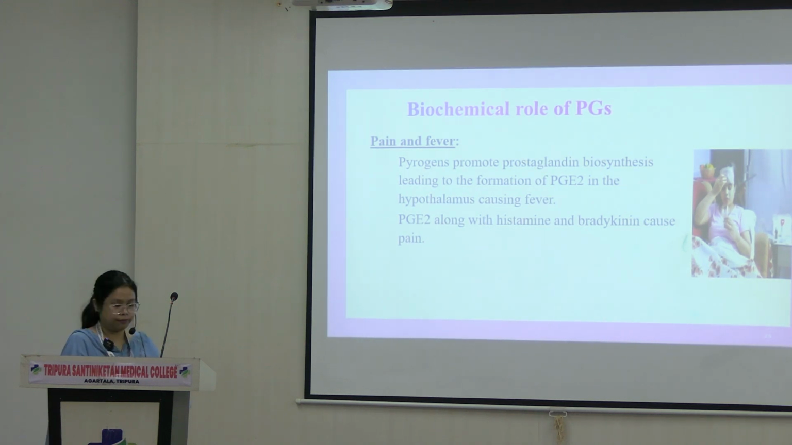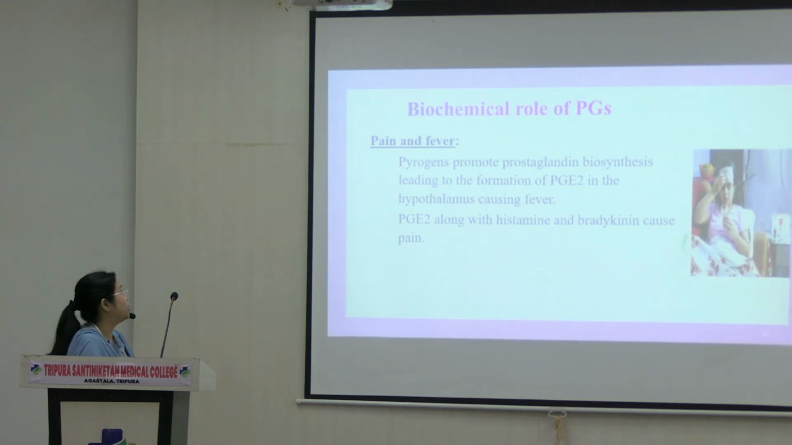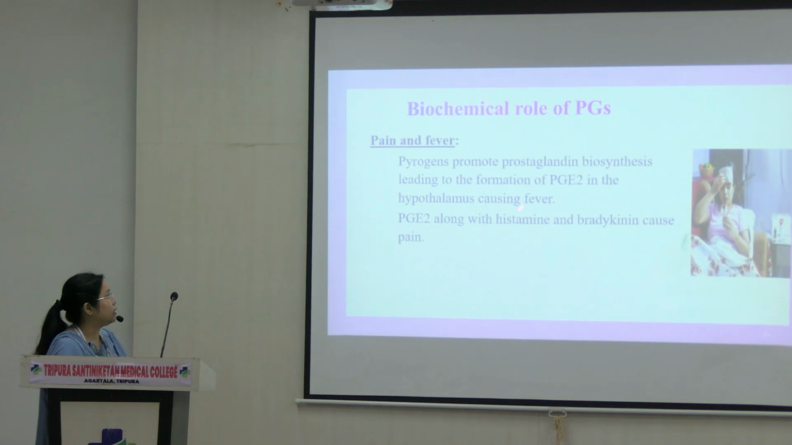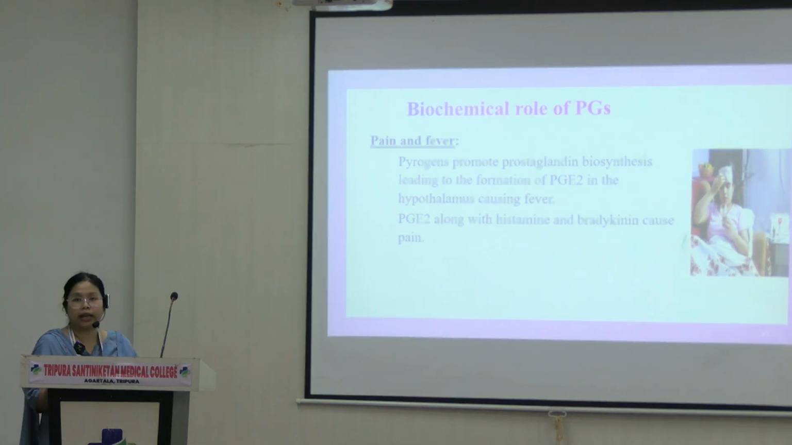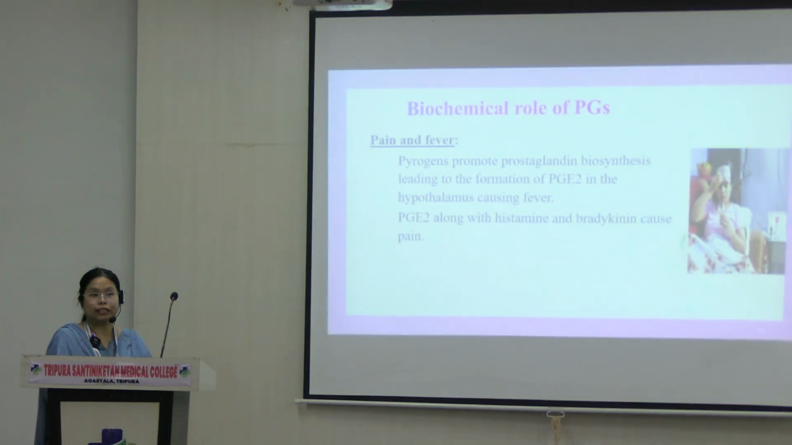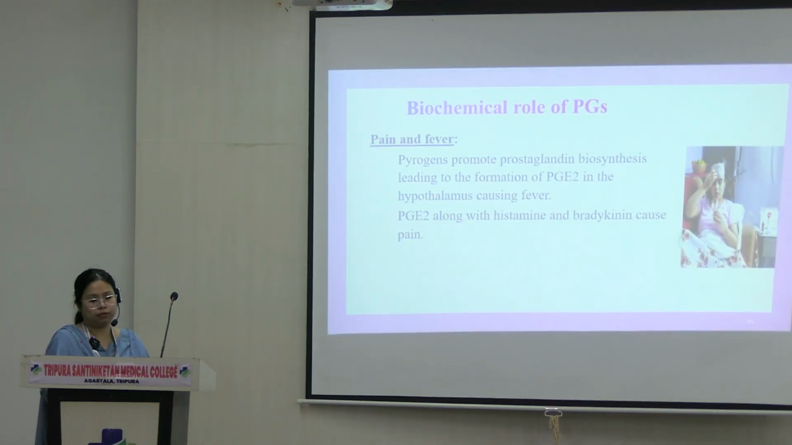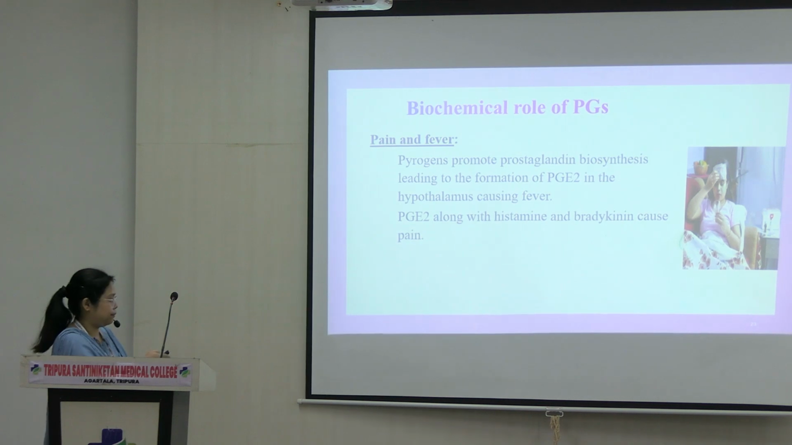And pain and fever. Pyrogens, what are pyrogens? They are fever causing agents. So let's say any virus or bacteria. They also promote prostaglandin synthesis in the body, and that leads to formation of PGE2, particularly PGE2 in the hypothalamus, that causes fever. Along with these chemicals, histamine and bradykinin, they cause pain. Even the pain of migraine is sometimes related to prostaglandin secretion.